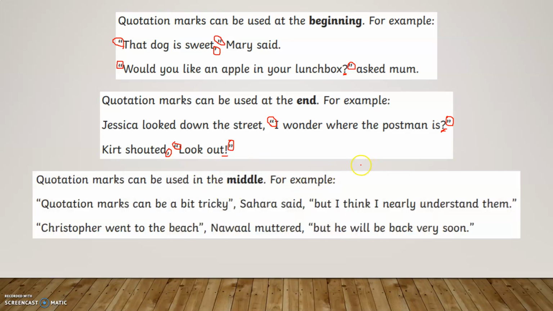Quotation marks can also be used in the middle of sentences. For example, let's have a look at this one here. "Quotation marks can be a bit tricky," Sahara said, "but I think I nearly understand them." So we've started with what Sahara is actually saying here. Oh, made a mistake here. The comma is actually outside. And then we've got the quotation marks around what she says in the end of the sentence as well.